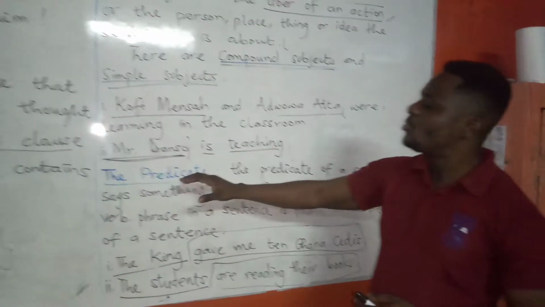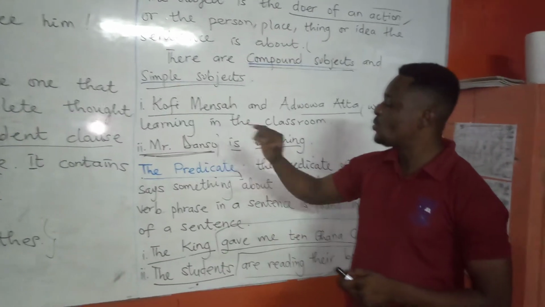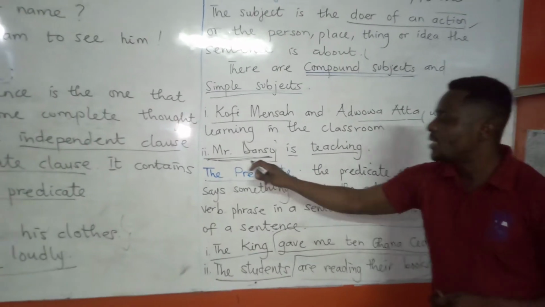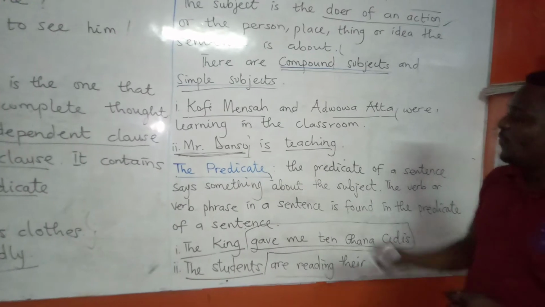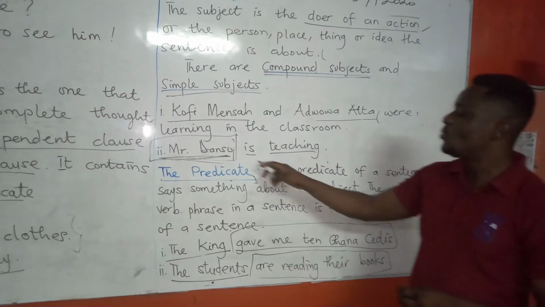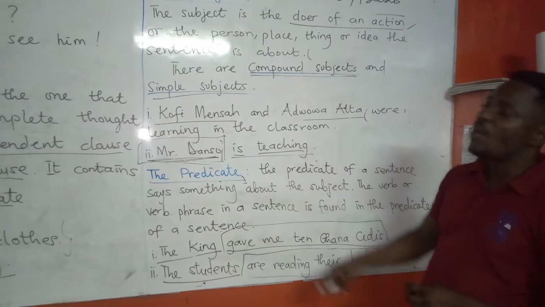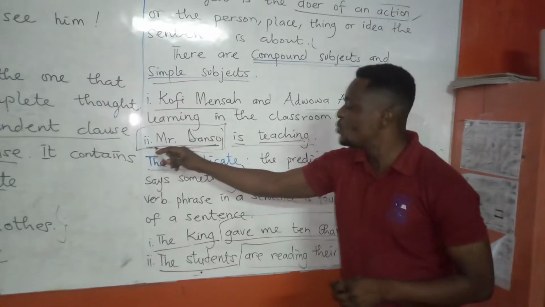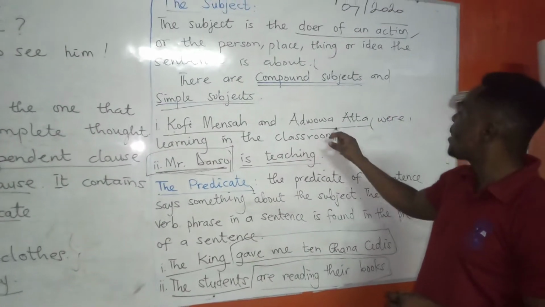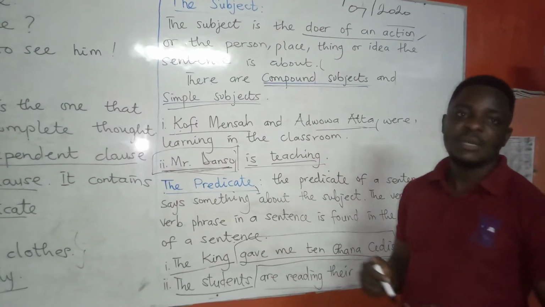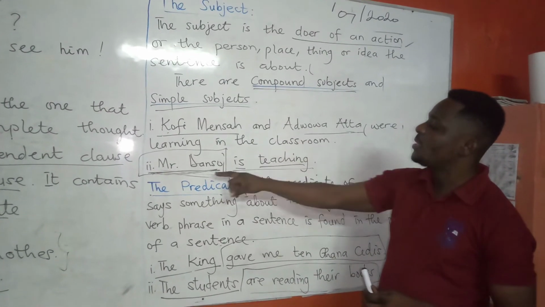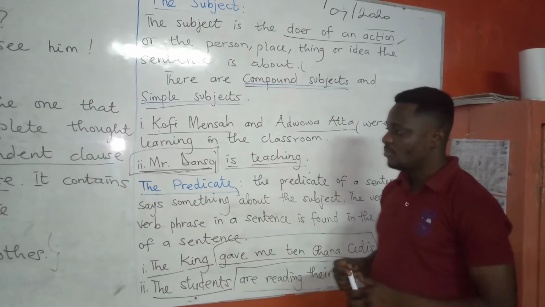Let's come to the simple subject. Mr. Danso is teaching. Who is teaching? Mr. Danso. If you take away Mr. Danso, the remaining part of the sentence is what we call the predicate. So now our interest is we have Mr. Danso as the subject. We have Kofi, Mensah, and Adwata as the subject. And what is the compound subject? So the compound subject and then the simple subject.